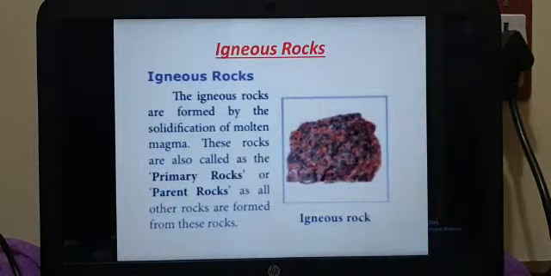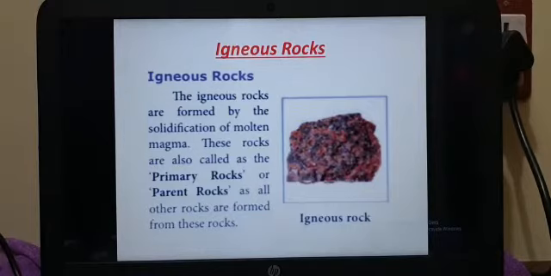Now we are going to see the meaning of igneous rocks. What is the meaning of igneous rocks? Igneous rocks are formed by the solidification of molten magma. These rocks are also called primary rocks or parent rocks, as all other rocks are formed from these rocks.